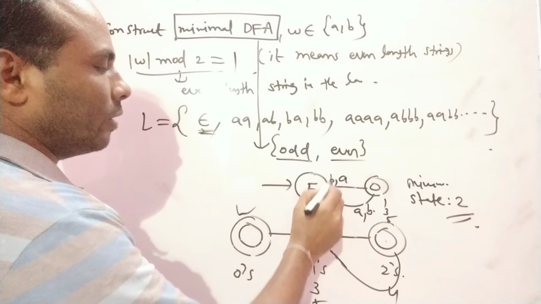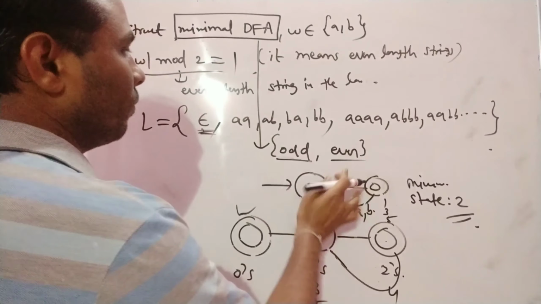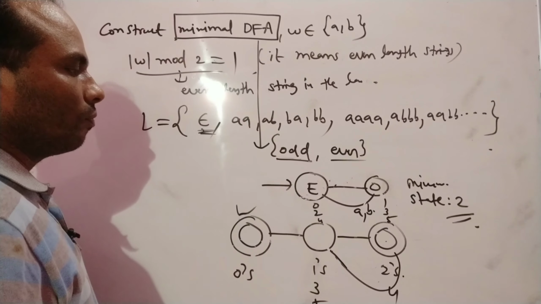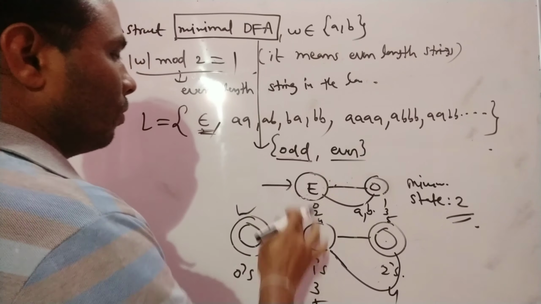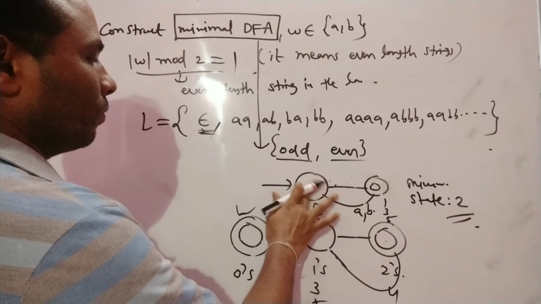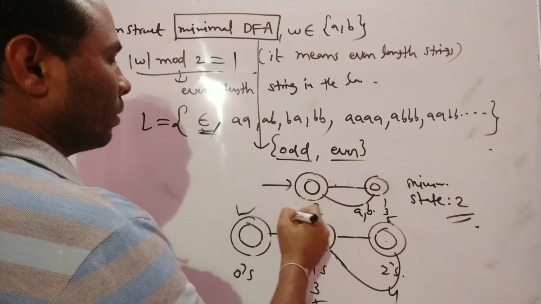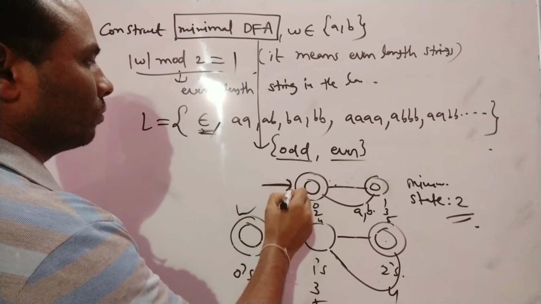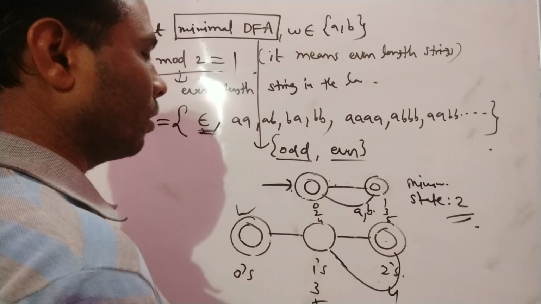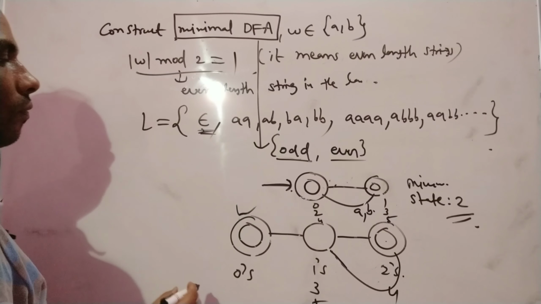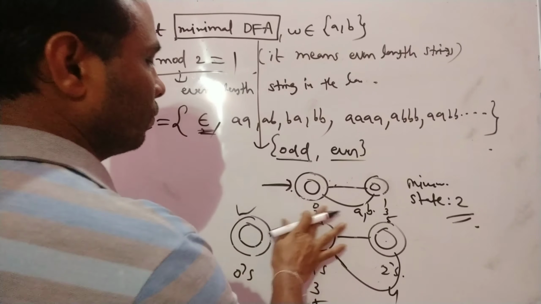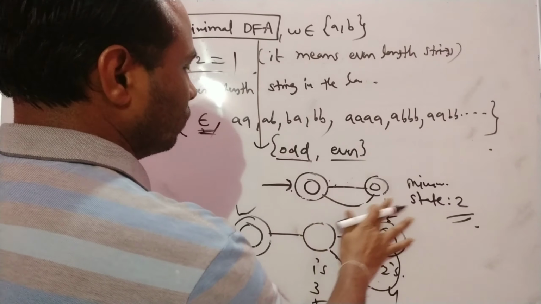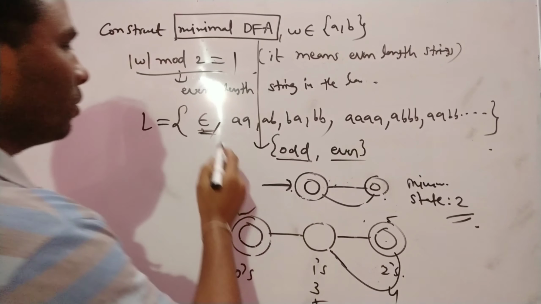If it is odd, you have to start with odd. First it is 0, don't accept.